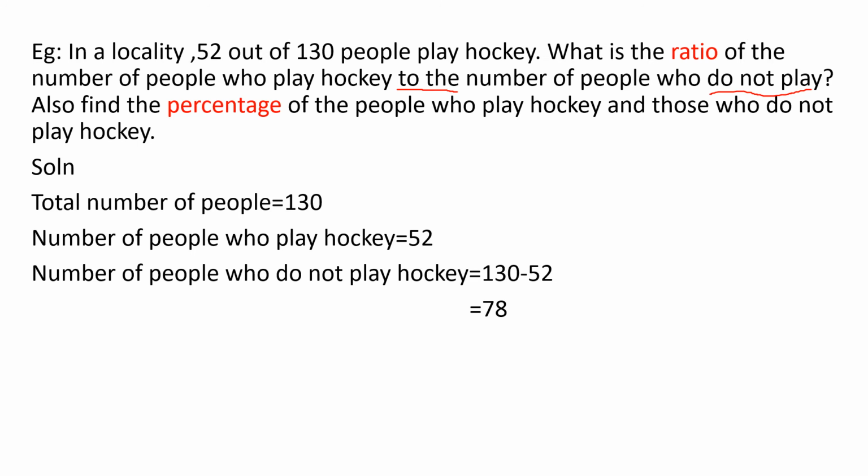The number of people who do not play hockey is total minus people who play hockey. So 130 minus 52. Check whether you are getting the answer 78. So now we got 78. So what are the numbers we now have? We have the total number, we have those who play hockey, which is given in the question, and now we found those who do not play hockey. 78 of them will not play hockey. Okay, they don't like hockey.